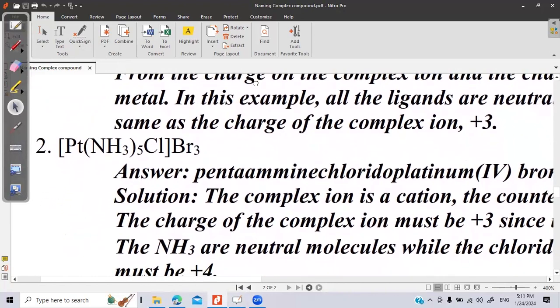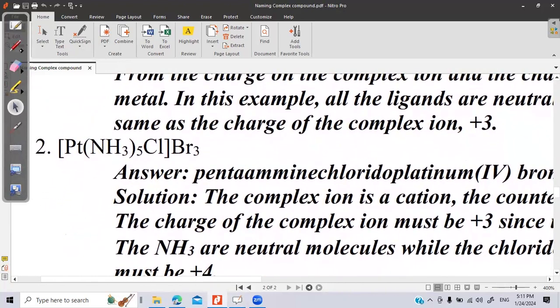What will be the name of this? Again, identify this first rule, identify the cationic or anionic complex. My complex entity is written first, that means it is a cationic complex. In a cationic complex, the metal is not renamed, it remains as it is. So let me write platinum.